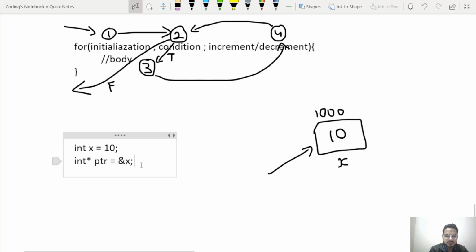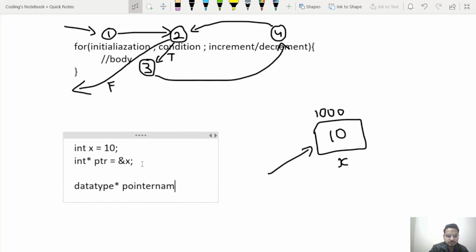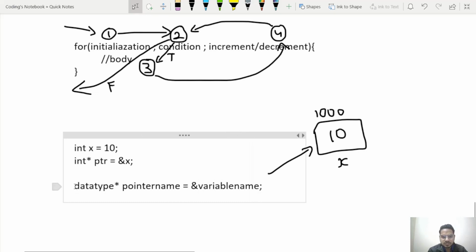Let's see the syntax first. The syntax is something like this: data type, then star, then pointer name equals ampersand variable name. So this is how we declare a pointer. What is pointer name? We can have any pointer name. What is variable name? The variable that we need to point to. What is this data type? This data type is the data type of this variable. Do you remember this ampersand? We have used it in scanf also. So when we use ampersand with any variable name, it means the address.